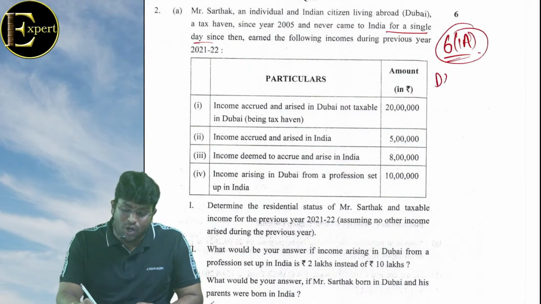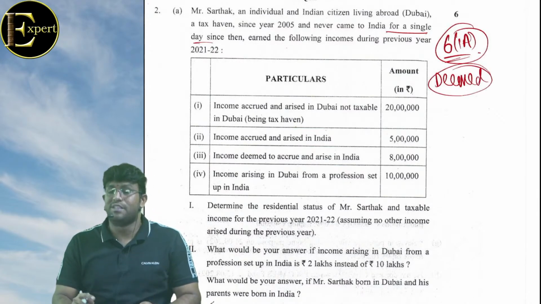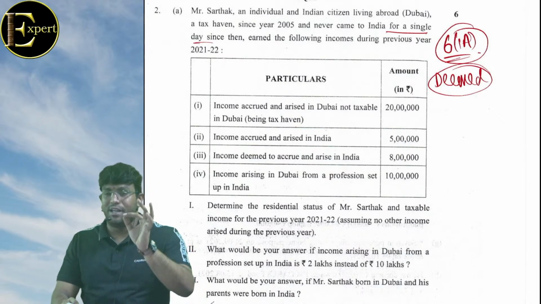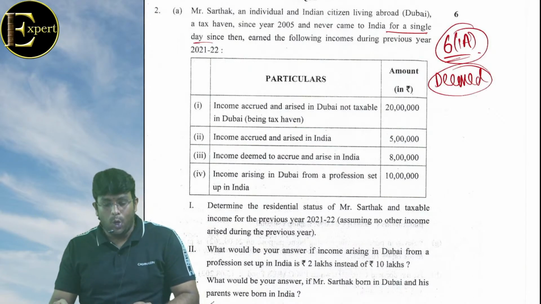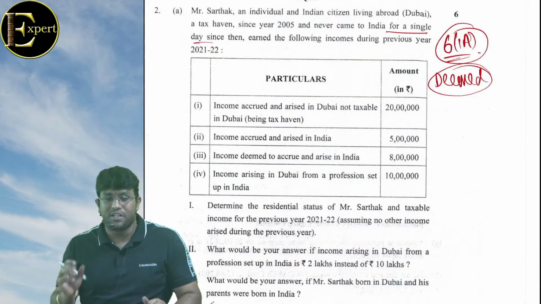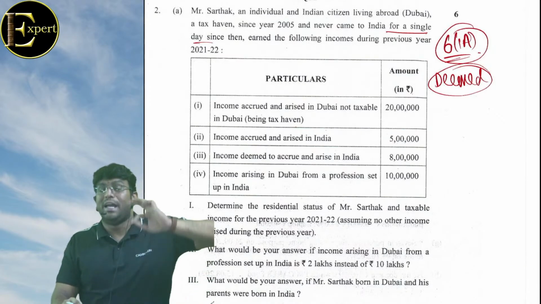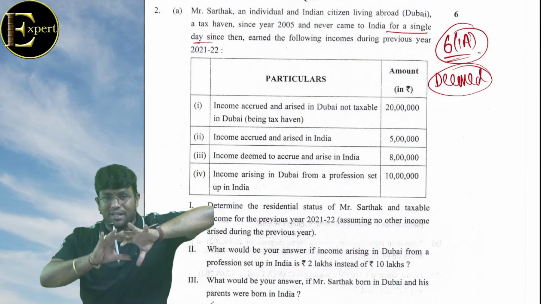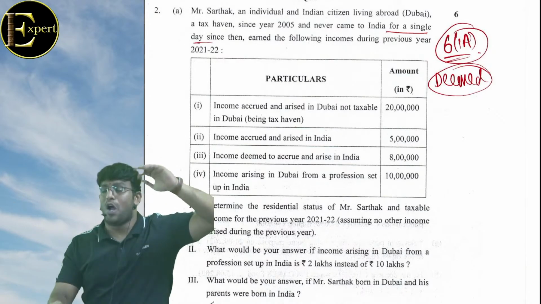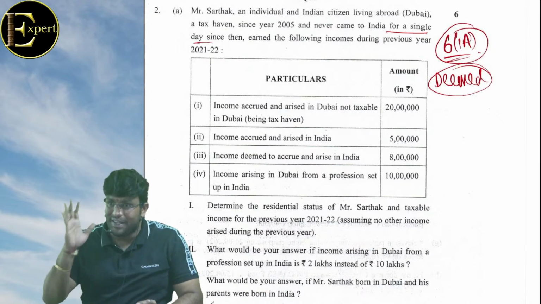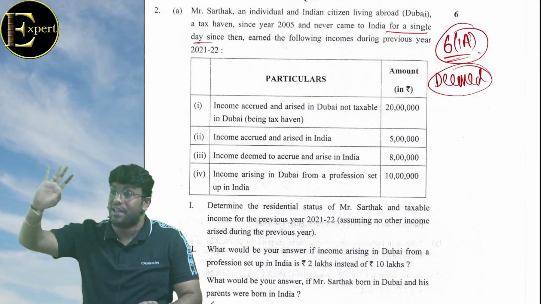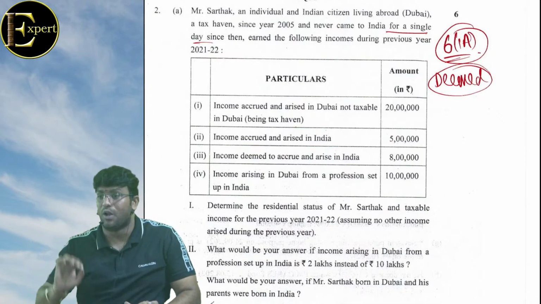6(1A) talks about something called deemed resident, in which they give three conditions. If three conditions are satisfied, we will call you a deemed resident. Condition number one, he must be an Indian citizen. Is he an Indian citizen? Condition number two, total income other than foreign source is more than 15 lakhs. We will check that. Condition number three, he is not liable to tax in any other country. Now I will tell the exact language given in the law. He is not liable to tax in any other country by reason of his domicile or residence or any other criteria of similar nature. That's the language actually given in the law.